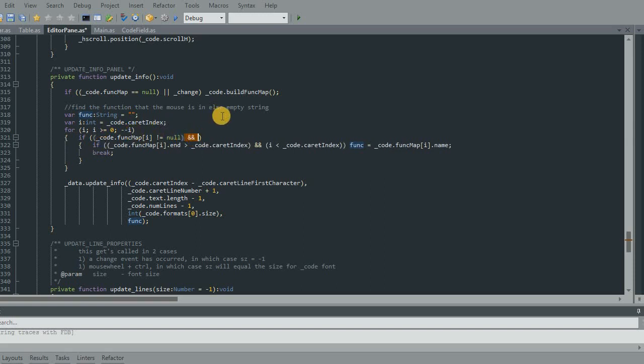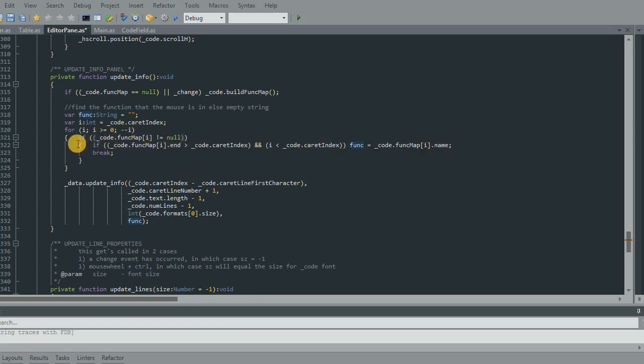So now what happens is, if it's not null, and these two things check out, it's automatically going to assign the name. But if it's not null and these two things don't check out, break anyway. Because you're only going to go further back into more functions, and if you weren't in the first one you came across, you're definitely not in the ones before it. So you see, now it's even tighter.